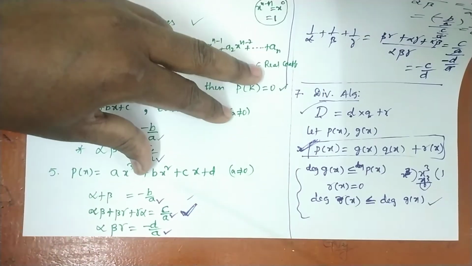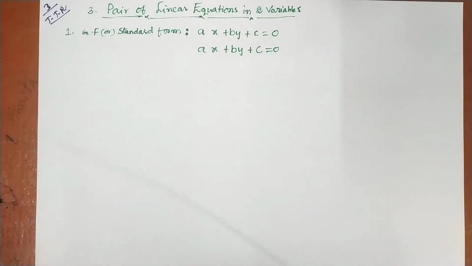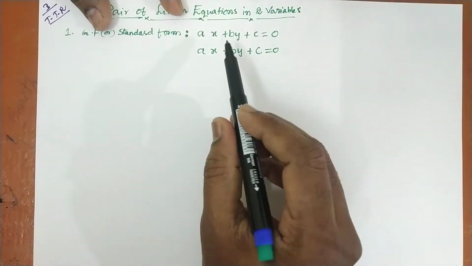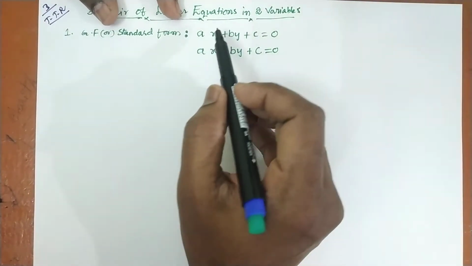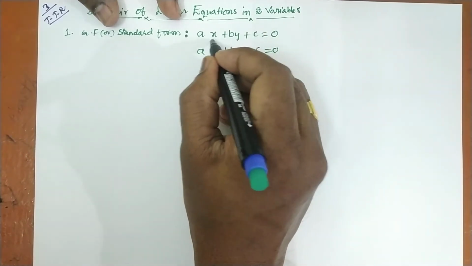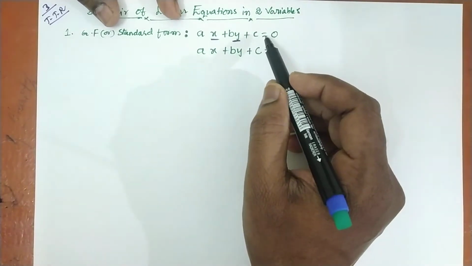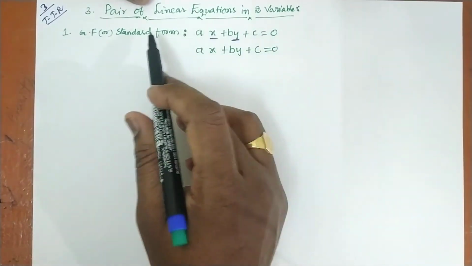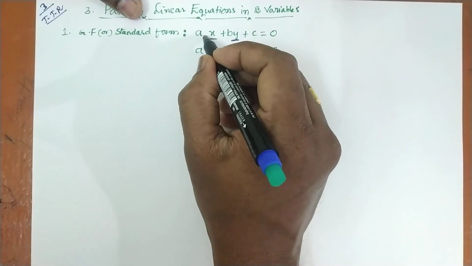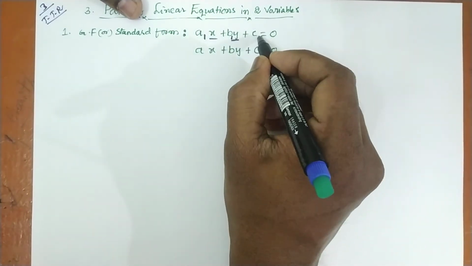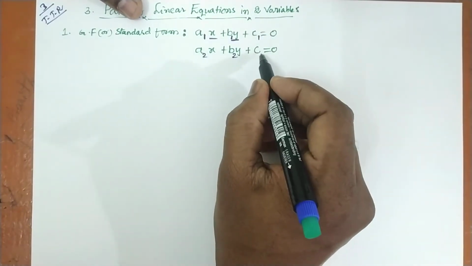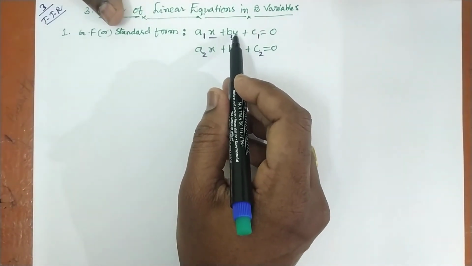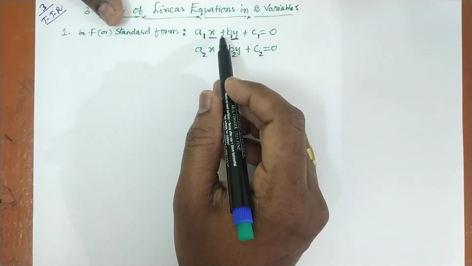Next, pair of linear equations in two variables. So the general form or standard form: a linear equation in two variables I have written using the x variable and the y variable here. C is a constant. The same equations I have written here, but the difference is we are taking a pair of linear equations: a1x plus b1y plus c1 equals 0, and a2x plus b2y plus c2 equals 0, where a1 and b1 should not both be equal to 0 simultaneously.